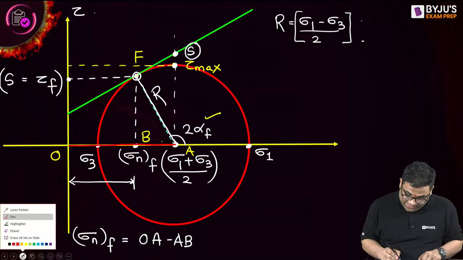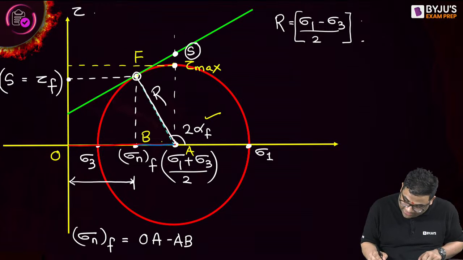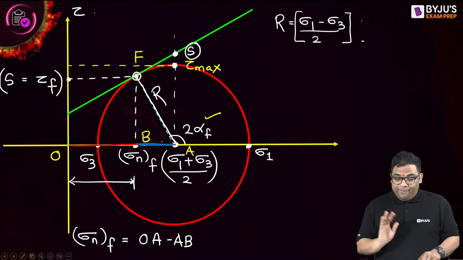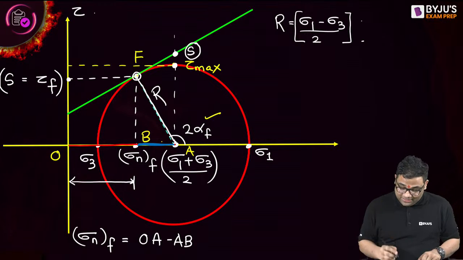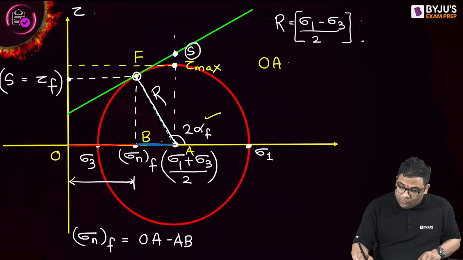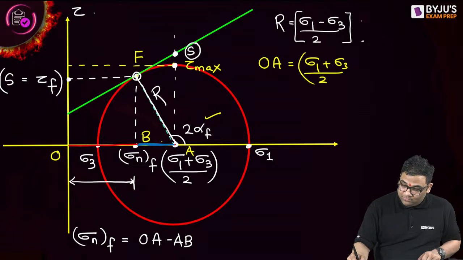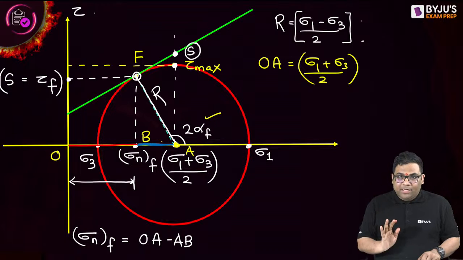First of all, what is OA? OA is sigma 1 plus sigma 3 by 2, because the center has coordinates of sigma 1 plus sigma 3 by 2. So OA will be sigma 1 plus sigma 3 by 2.